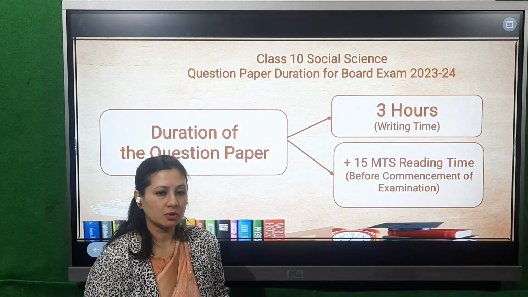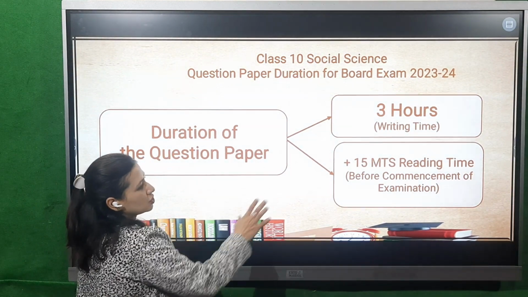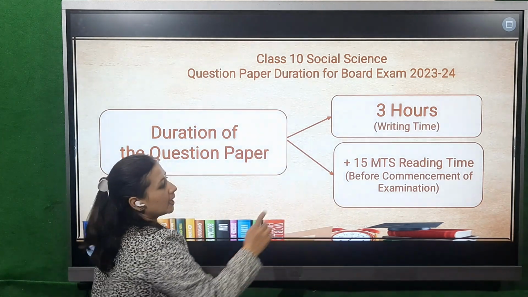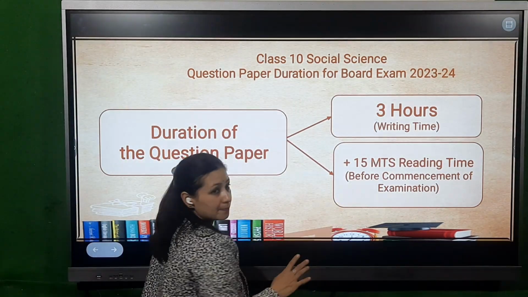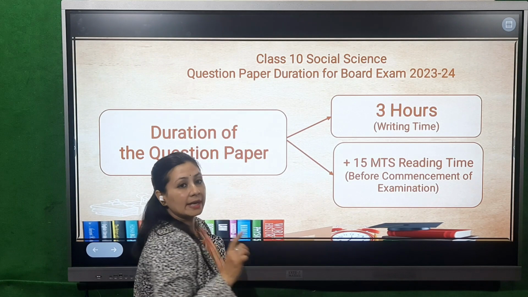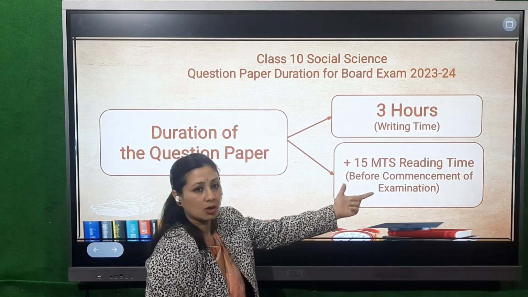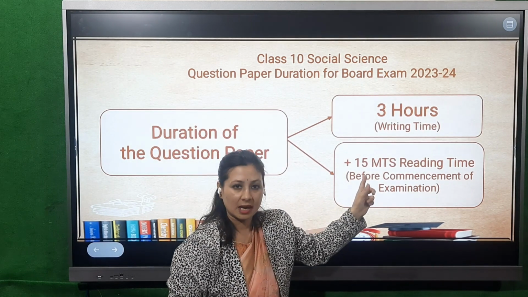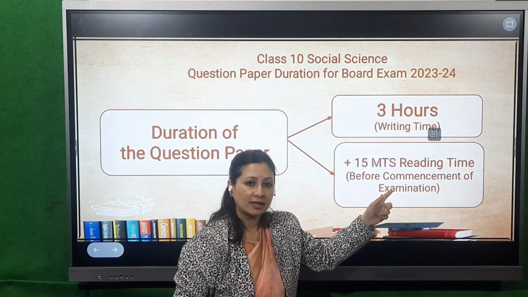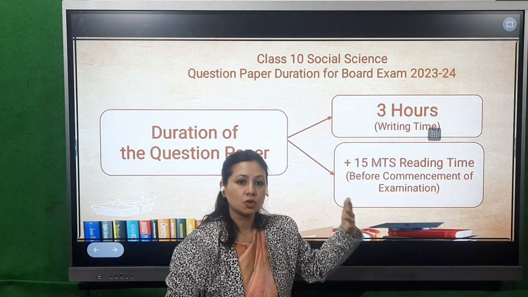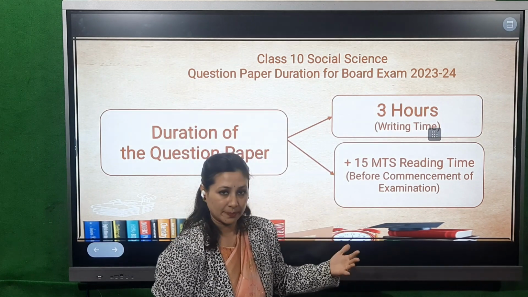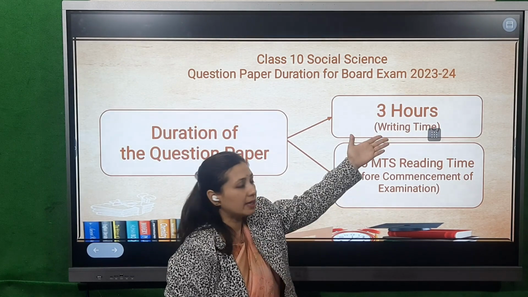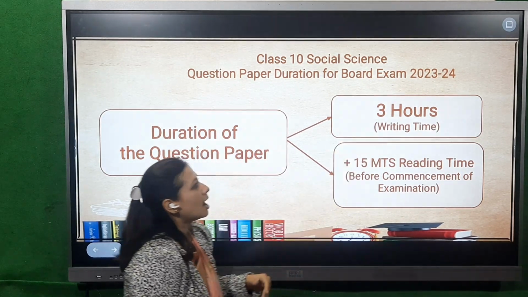So let's talk about the question paper duration. The entire question paper duration is 3 hours and 15 minutes. The 15 minutes is the reading time, where you will be given this time to read your question paper. This is a very crucial time, because during this time you are going to build up the strategy as to how you are going to prepare the framework of the question paper. So once you finish off with your 15 minutes, you begin with your writing time, which is for 3 hours.